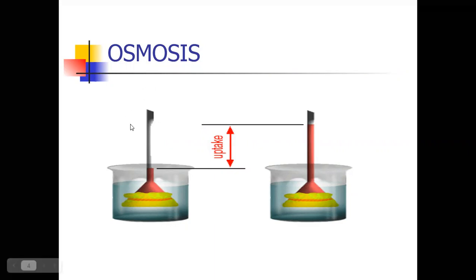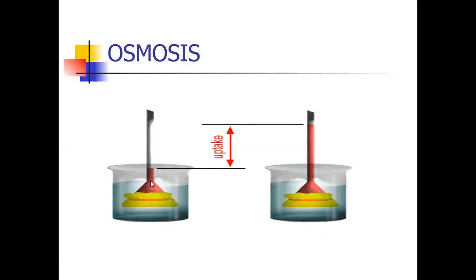See, here is osmosis explained with one experiment, that is the thistle funnel experiment. We take one narrow-shaped thistle funnel. It has two faces. One is the broad mouth, and the second one is the narrow mouth. The broad mouth is covered with plasma membrane. And in this thistle funnel, we take high concentration of sugar solution. It is kept in the beaker and water is poured in the beaker.